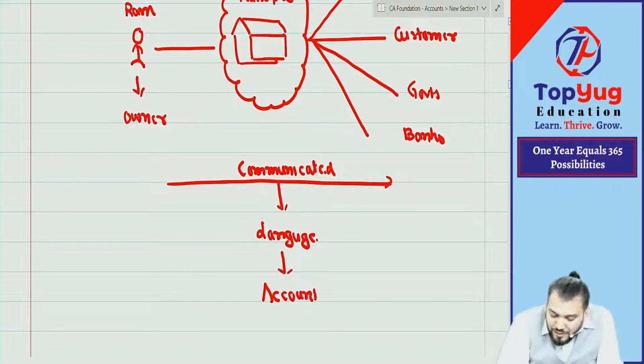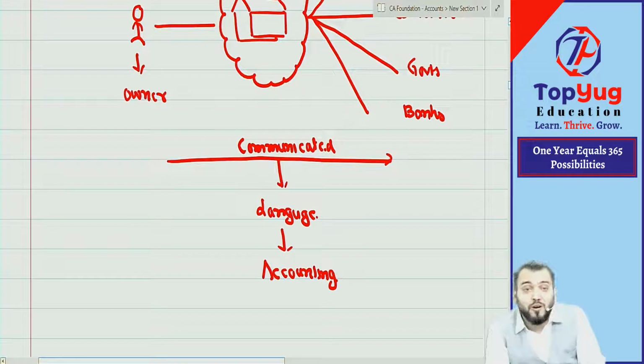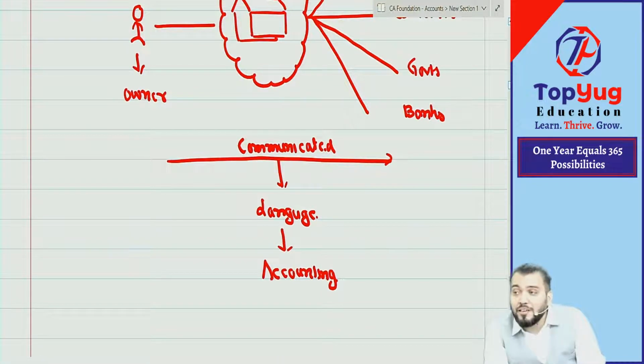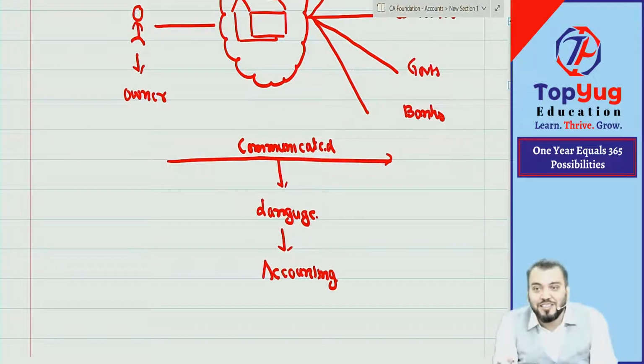That common language is accounting. But we can become expert in any language only when we know the grammar of that language. Without grammar, can you frame a sentence? No. If you don't know the grammar, some sentences you frame cannot be understood clearly. So to speak that language, we need to know the grammar. We are here to understand the grammar of which language? Accounting.